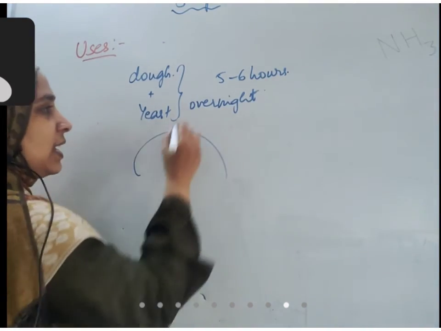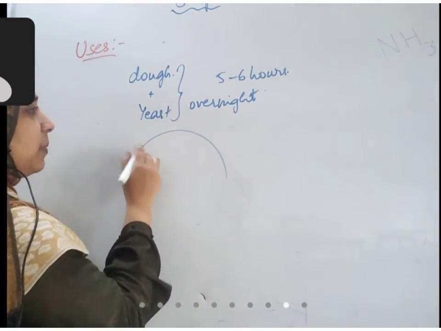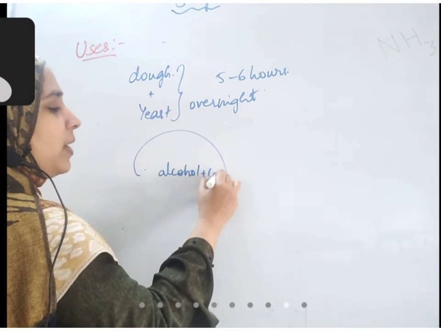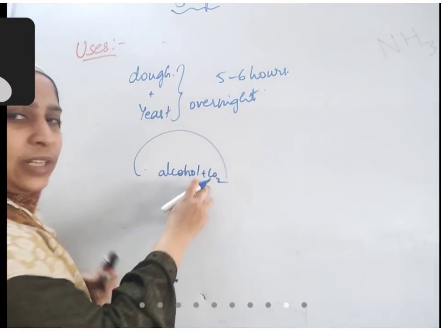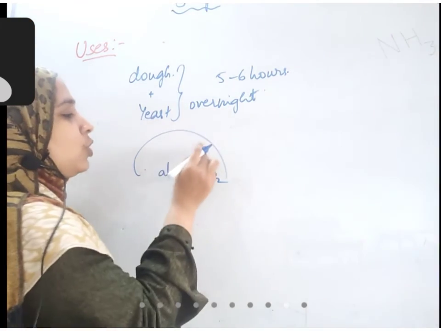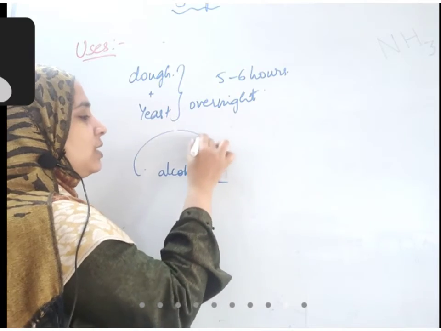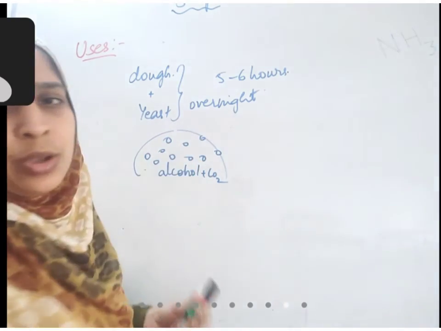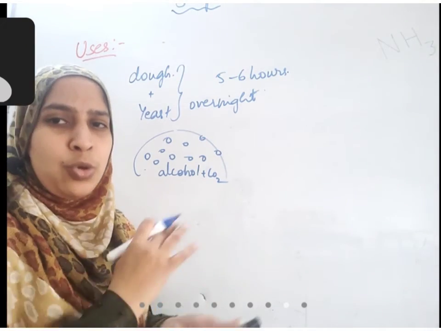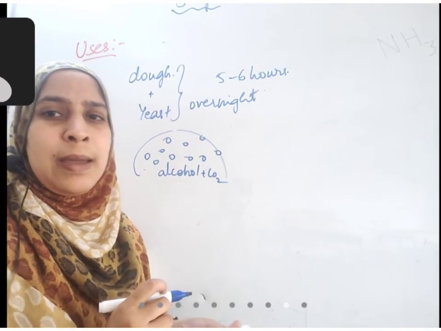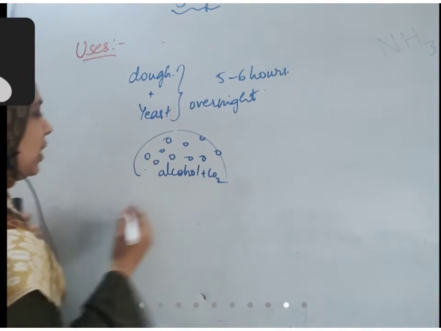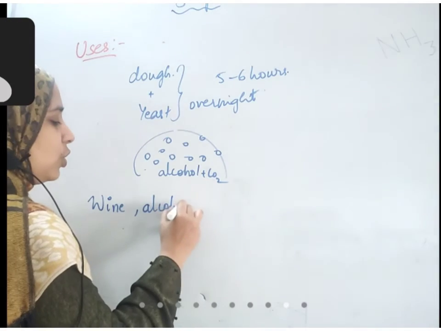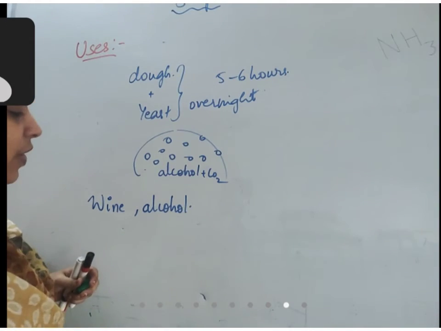What will happen is the carbohydrates that are present in this dough will be converted into alcohol, and as a result, carbon dioxide is produced. This carbon dioxide tries to escape out of the dough, so it makes small holes. So you can see there are so many holes in the dough. When this completely turns into bread, so many holes are present inside that bread. Okay. So not only in bread making, wine industry also, alcohol industry also uses this fungus.